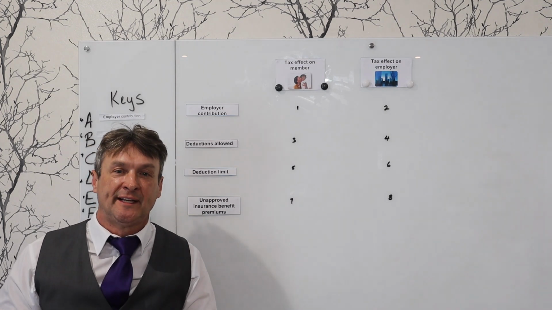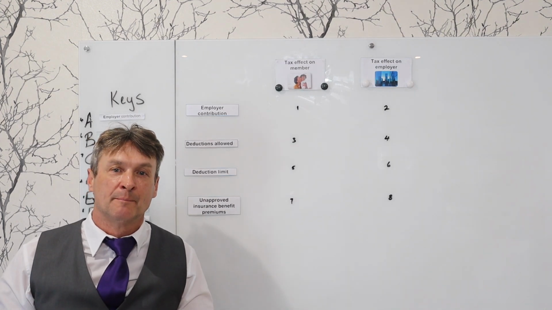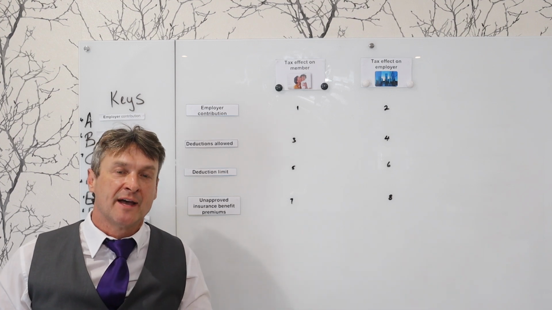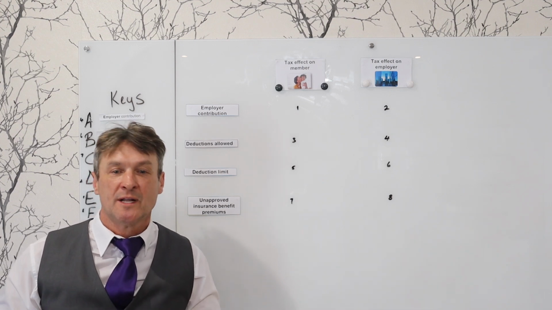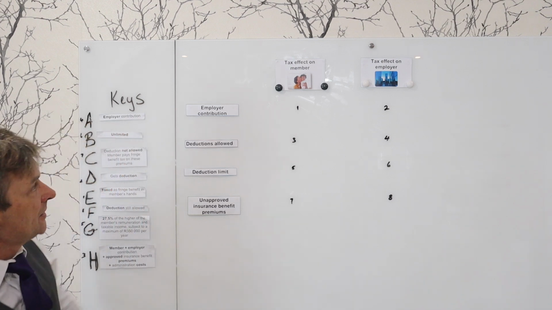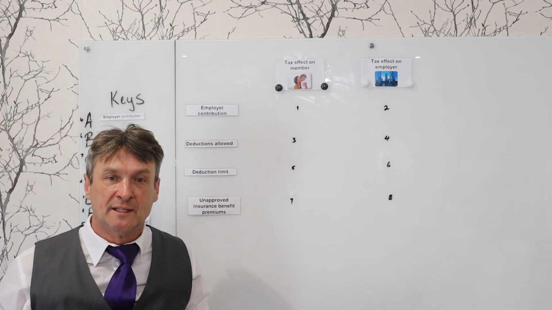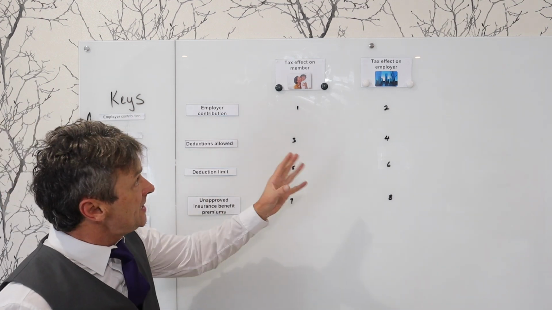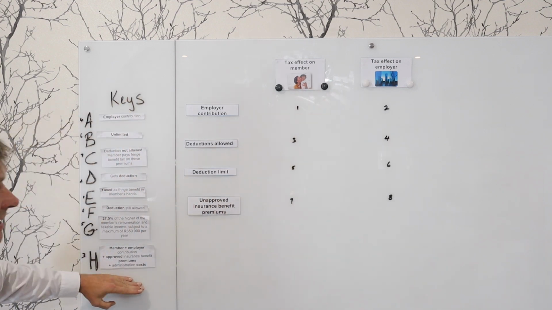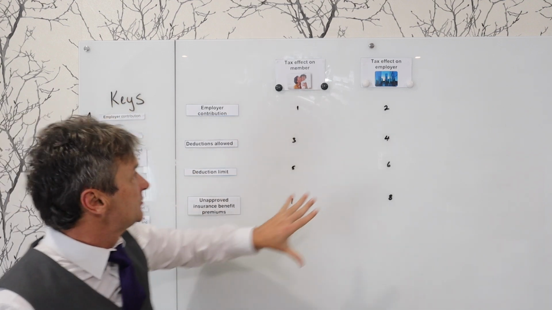If we look at how it treats tax from an employer and an employee's perspective when it comes to group life cover and retirement fund benefits, we know that we're allowed to make certain deductions, and I'm going to focus here on what deductions are allowed and what deductions are not allowed from the employer and the employee's perspective. So I've got some keywords on the side and I've got some open spaces which we need to match.